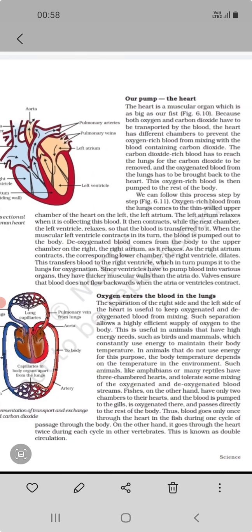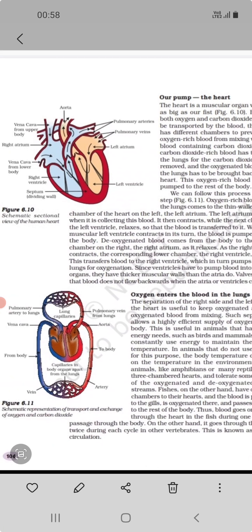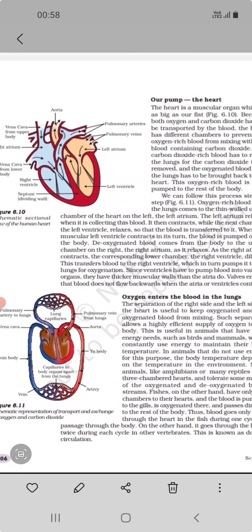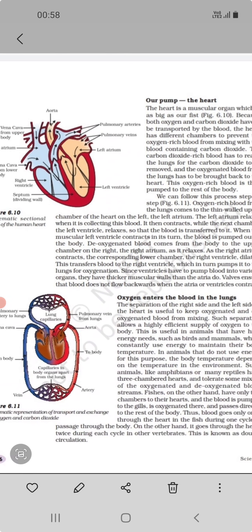Now we take a look at double circulation. What is double circulation? So guys, this cycle is known as double circulation. Why? Because in our heart there is no mixing of the pure and impure blood. In any case, is there any mixing of the pure or impure blood? No. The first cycle is related to the oxygenated blood, which goes to the left atrium, then is transported to the left ventricle, then goes to the rest of the body parts.